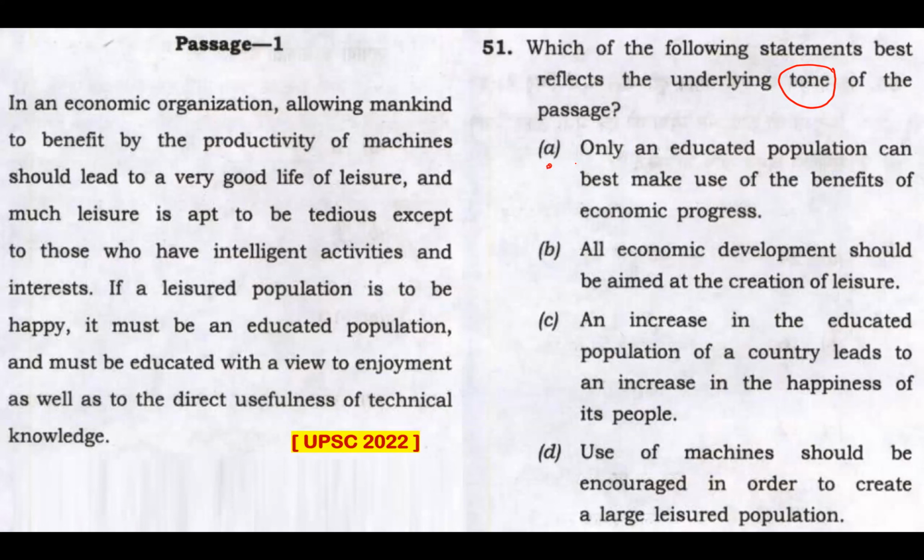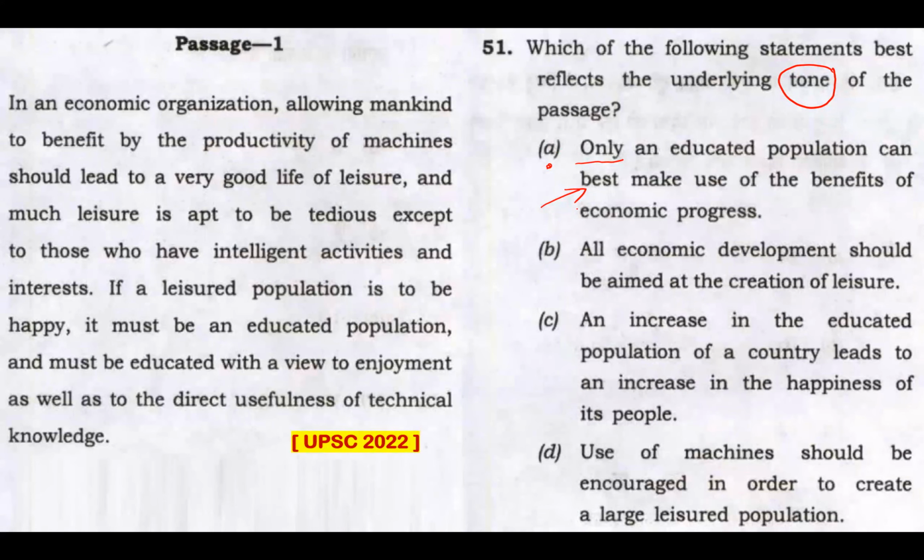Option A. Only an educated population can best make use of the benefits of economic progress. I have an issue with this extreme word only, and with this superlative best. Apart from having issues with these two words, I have no other issue in taking option A as my right answer, the tone of this particular passage. After reading this passage, I feel it is tuned in such a way that option A can be the tone of the passage, though there are these extreme words out here. Let me be a bit cautious. Let me read further. Let me check option B.